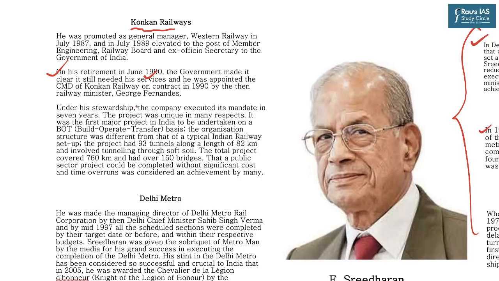Sreedharan is indispensable and his services would still be needed. And so he was appointed the CMD of Konkan Railways after his retirement on contract in 1990 by the then Railway Minister, Mr. George Fernandes. Under his leadership, the company executed its mandate in 7 years. The project was unique in many respects.